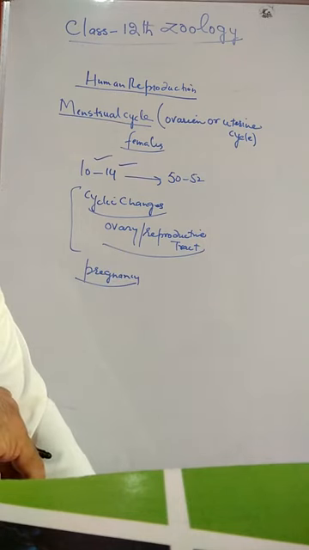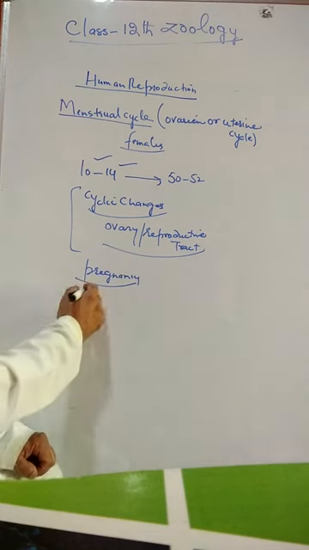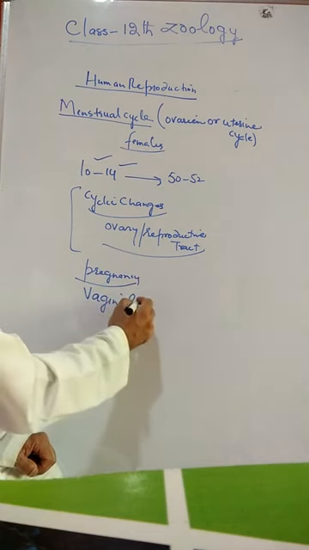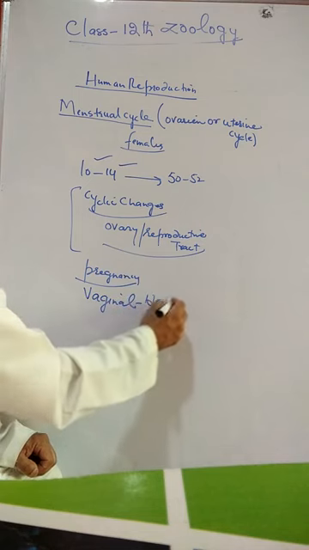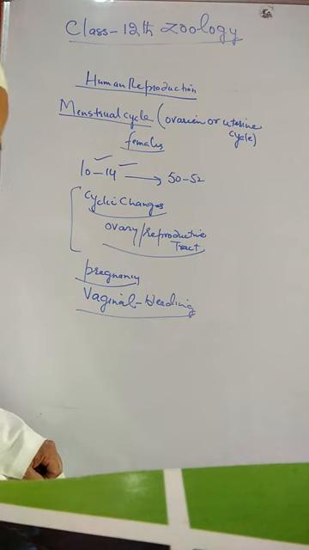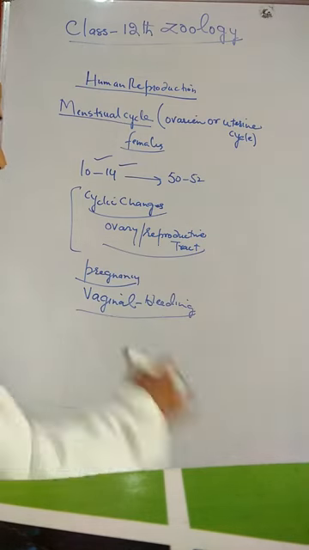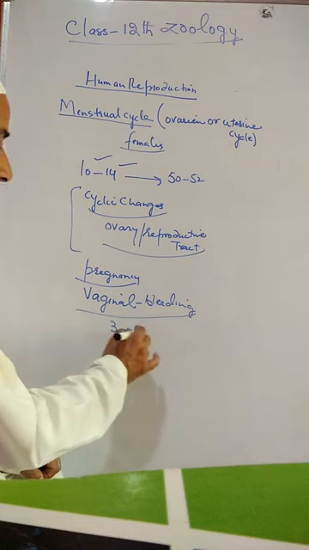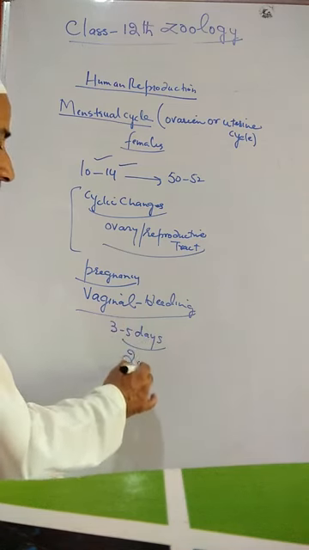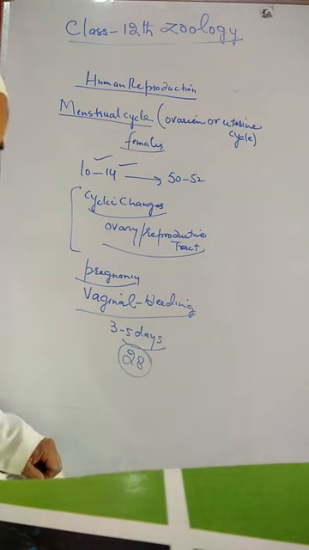The most peculiar feature of this cycle is the periodic vaginal bleeding called menstruation. In this cycle, vaginal bleeding periodically takes place in females, and that lasts for about 3 to 5 days. This cycle is repeated after every 28 days.